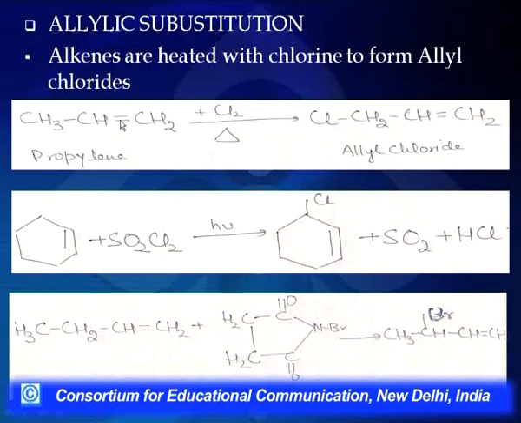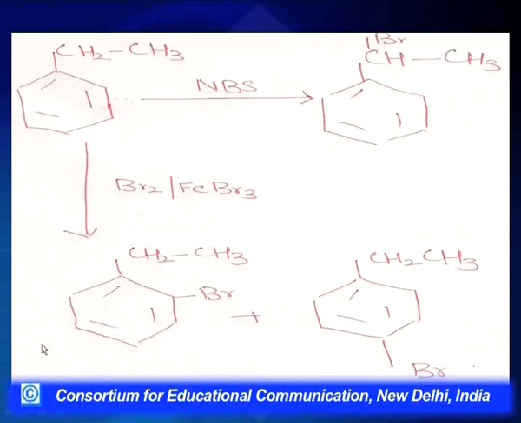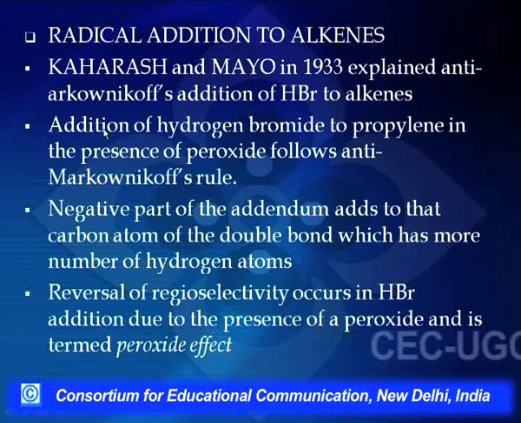At this point, please remember, the normal reaction here is an electrophilic reaction. That is because this area is rich in electrons, so what will come and attack here is the electrophile. The electrophile will initiate the reaction. This is the normal course of reaction, which is an electrophilic reaction, in which Markovnikov's rule is followed. Markovnikov's rule says that the negative part of the reagent will go to that carbon which is having less number